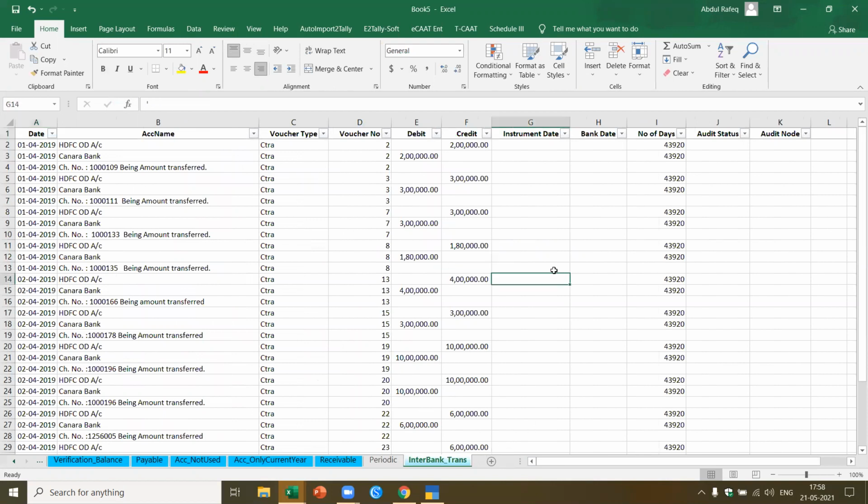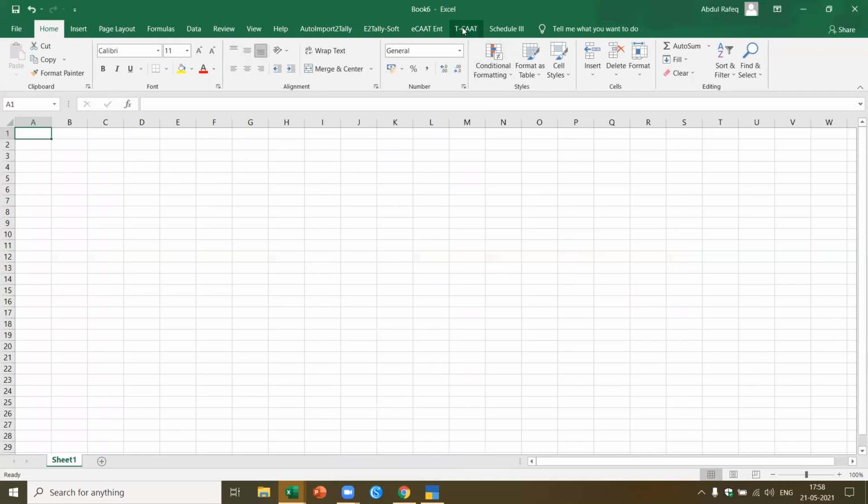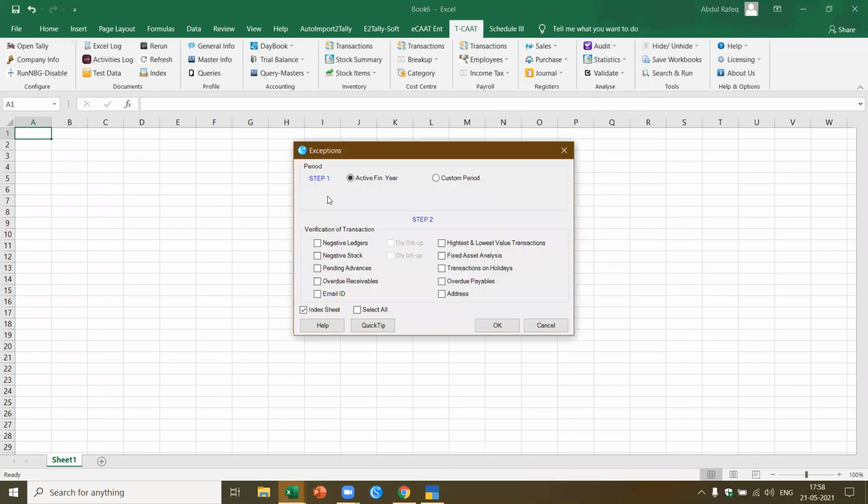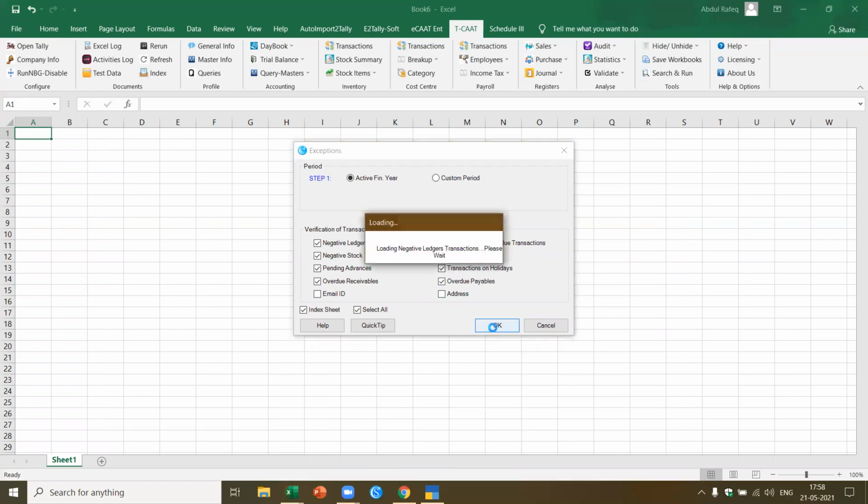Now let me come back and show you one more report. Here I come once again to the analyze panel. In audit, I've got the exceptions. I click on the exceptions. Now if you see here, I pick up all these exceptions. For example, let's say I don't want the address and the email ID. I say okay.